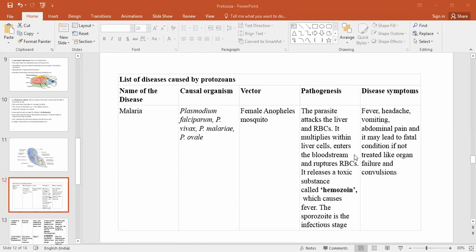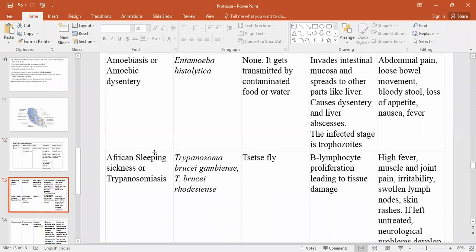Sometimes fatal situations are created. If not treated properly, it leads to organ failure and convulsions. So this is the first disease caused by protozoa.